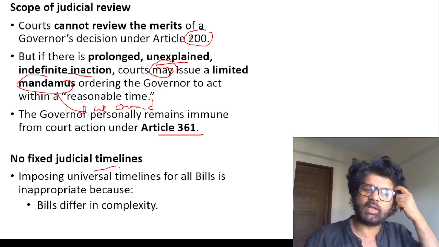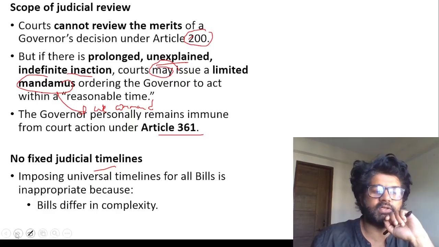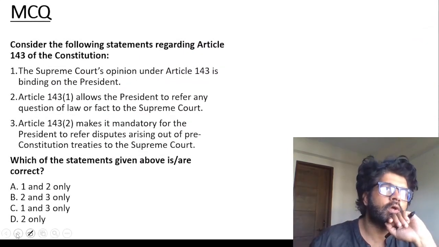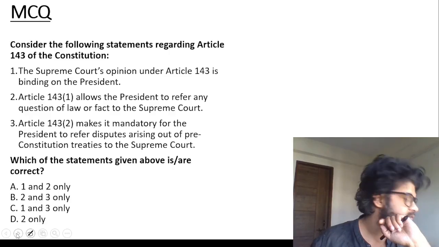No fixed judicial timelines, because bills differ in complexity. That is what the 5-judge bench of the Supreme Court said, actually.